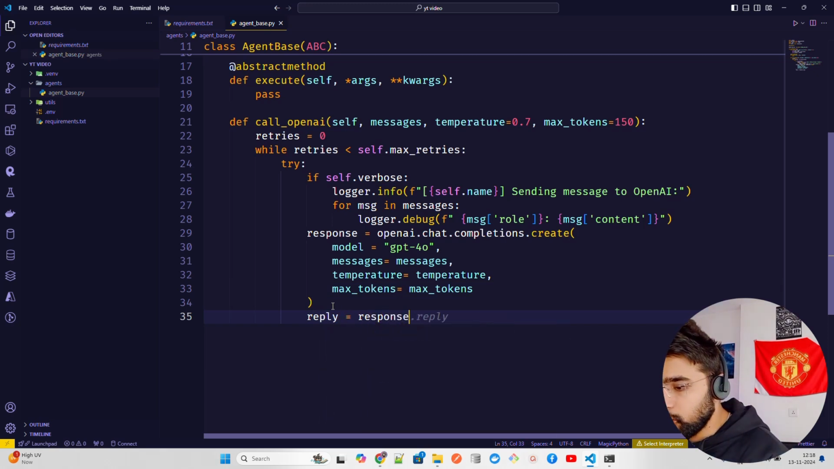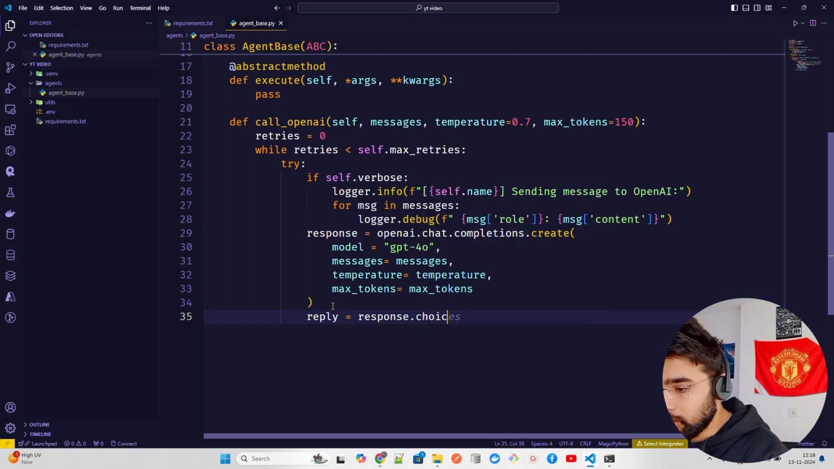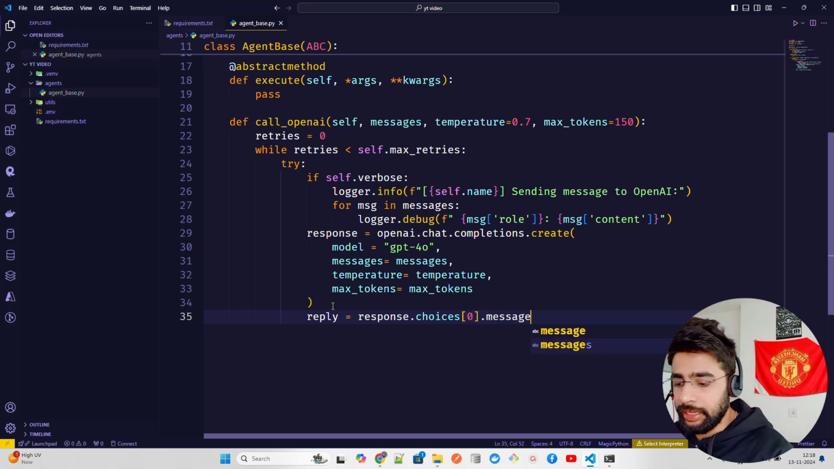Then we're going to get the reply. This is how you get it: response dot, it's basically a list of choices. So I'm going to have choices, and in these choices the output that you get, the first of it, and then the message. If you do this, you get the reply in text.